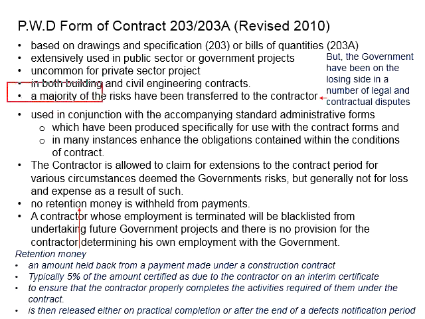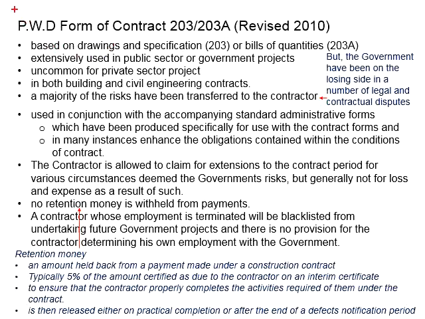A majority of the risk has been transferred to the contractor. It may be seen that this form of contract favors the government. By right, the government should always be on the winning side. However, the government has been on the losing side in a number of legal and contractual disputes. This means that in the case of contractual disputes, if the contractor fulfills all his obligations, there is still a chance of winning against the government, protecting the rights of the contractors.